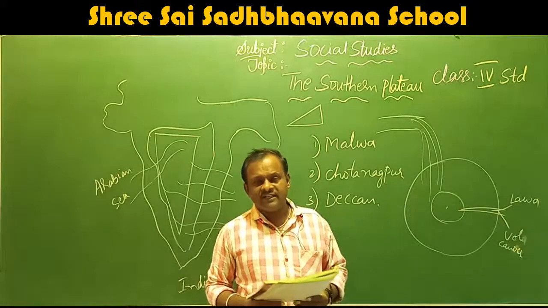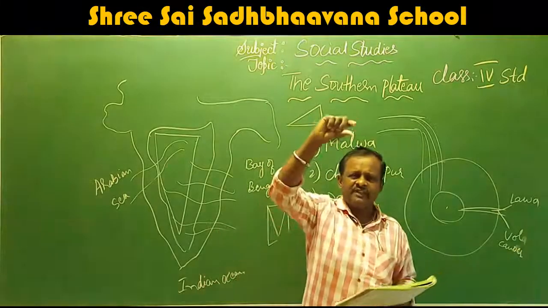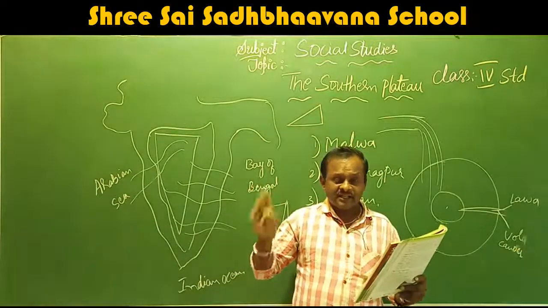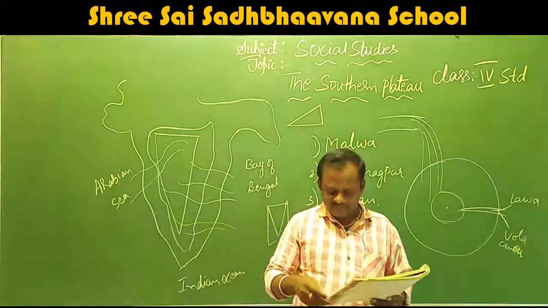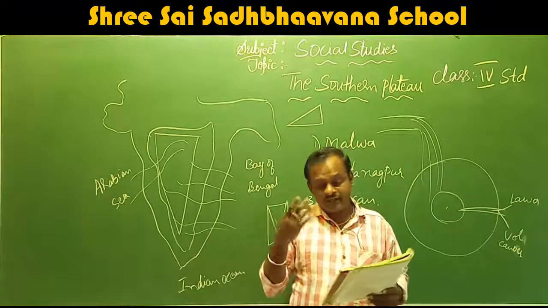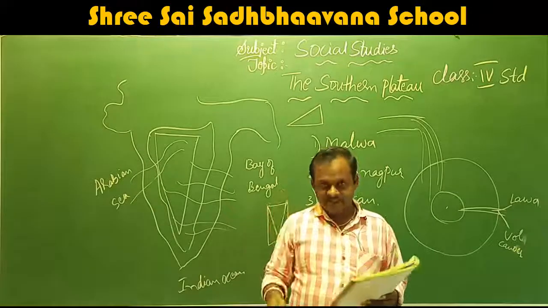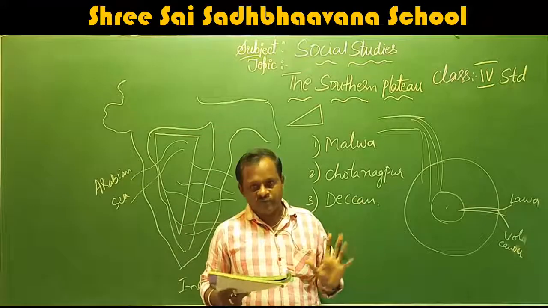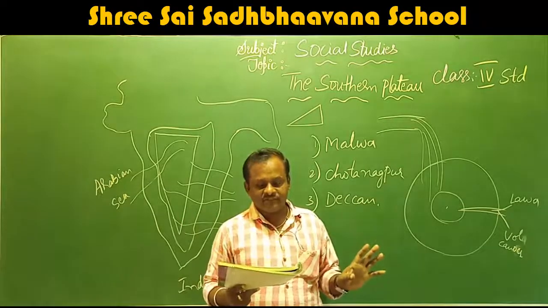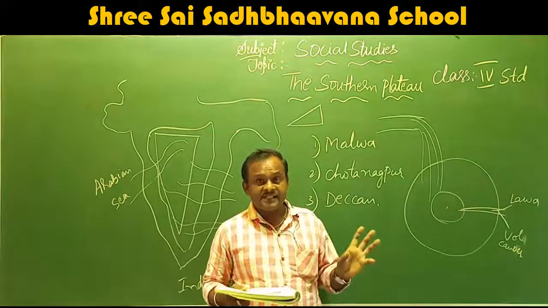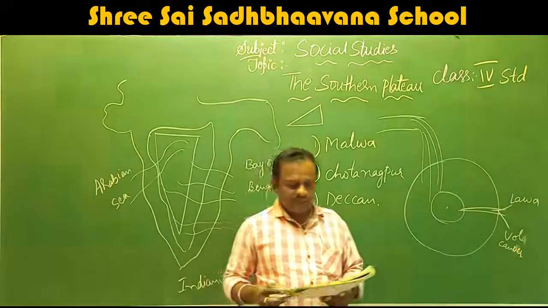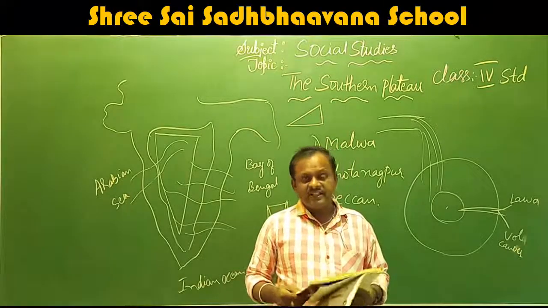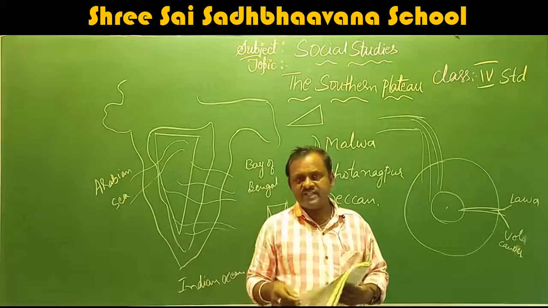In the Jog Falls also, at the time in January, February, they are falling very slowly like a small stream. When you visit in the rainy season, what you are seeing in the figure on page number 27, like that we will see. More than this, we will see in the rainy season. But when you visit in the summer season, maybe sometimes there is no water in the Jog Falls. It is totally dried up during the summer season. So up to here we have completed the lesson. In the next class we will continue.